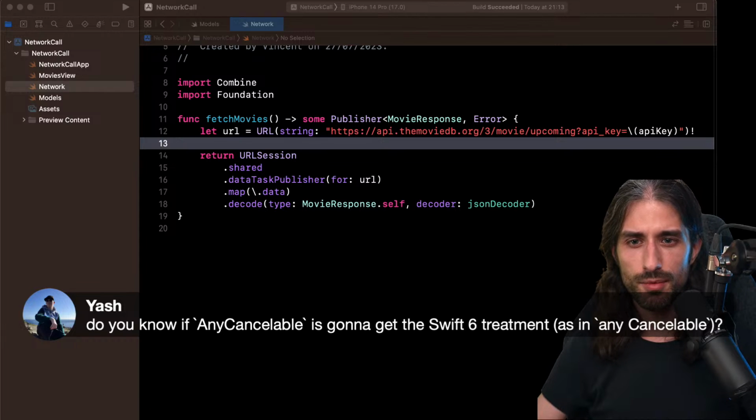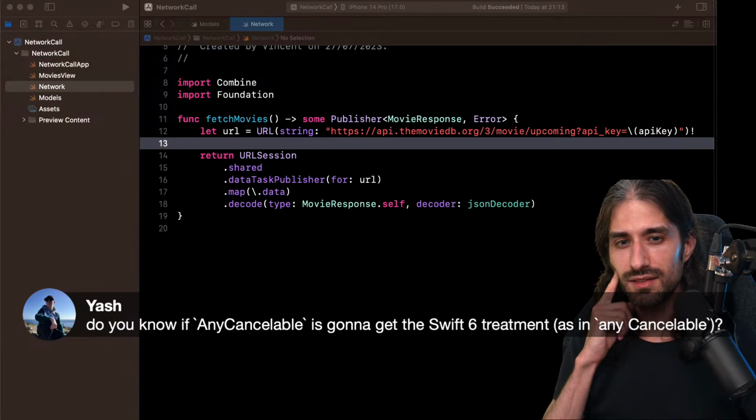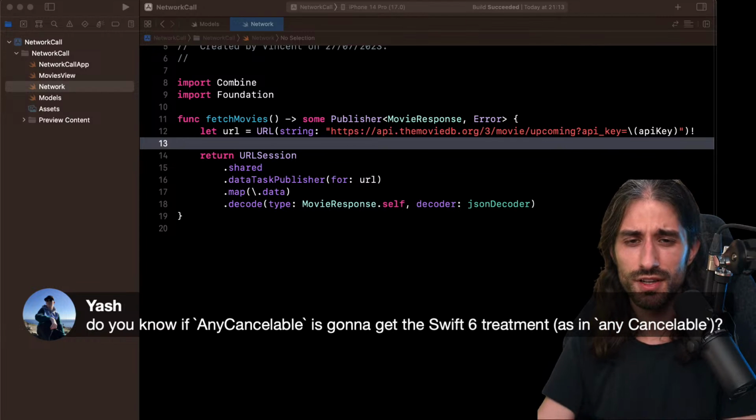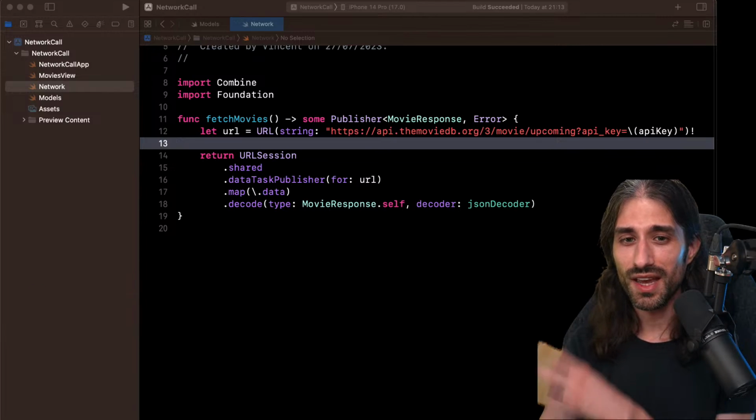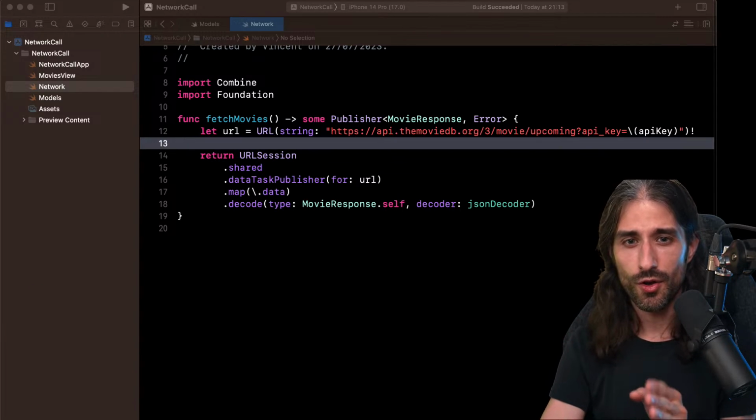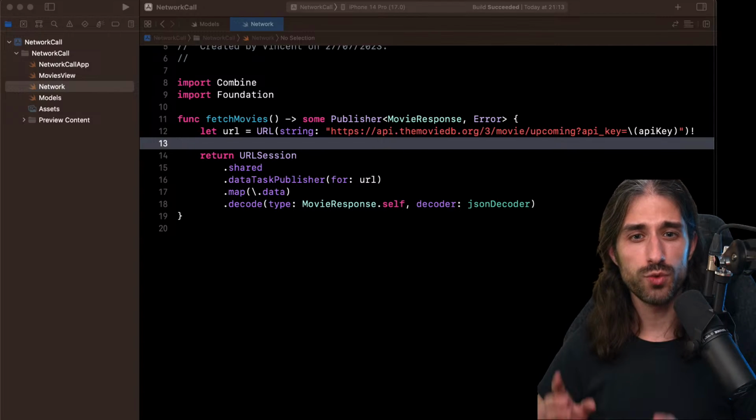Do you know if AnyCancellable is going to get the Swift 6 treatment, as in any AnyCancellable? That's a great point. I think they could. I feel like today you could use any Cancellable just to hide AnyCancellable. You need to have AnyCancellable because you need to have a class.